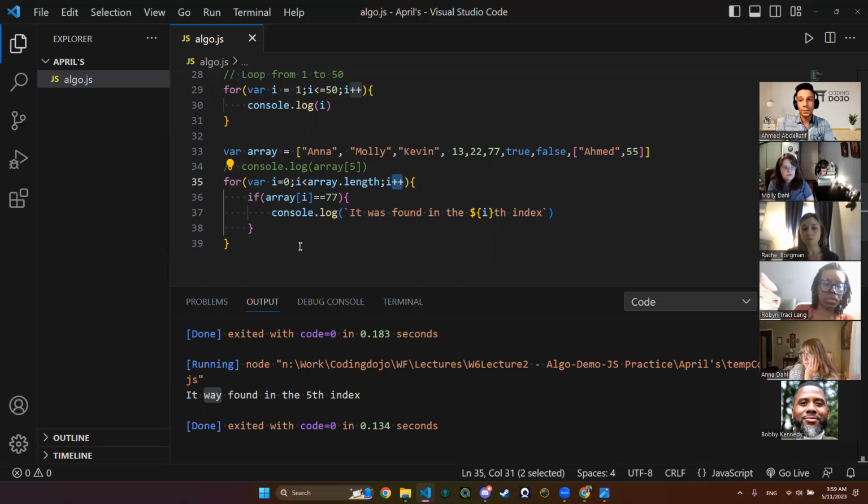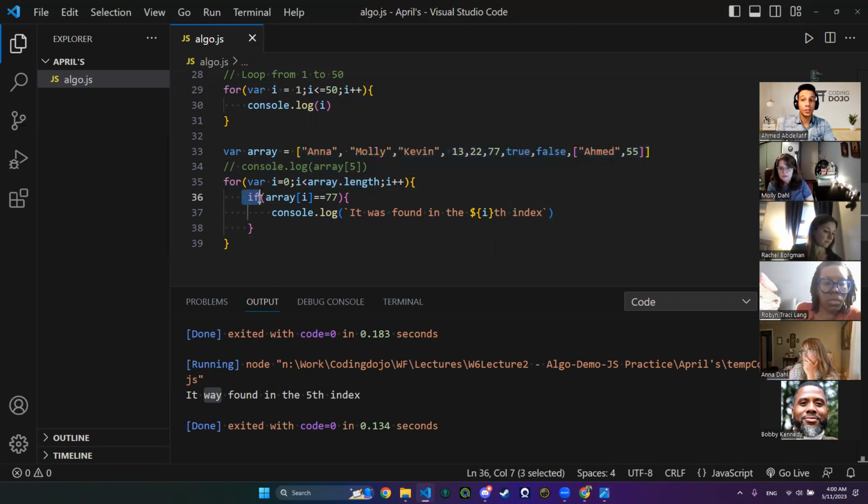I'm going to say it again. We are iterating through the whole array. I have from the starting point, which is index number 0, as long as I am in the array.length. So that means I am iterating through the whole array.